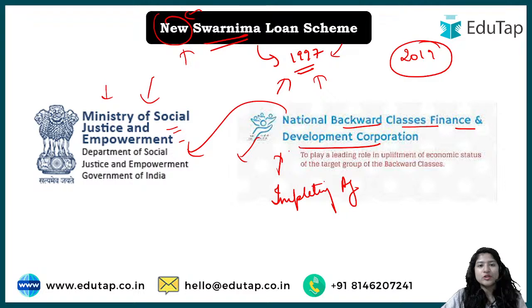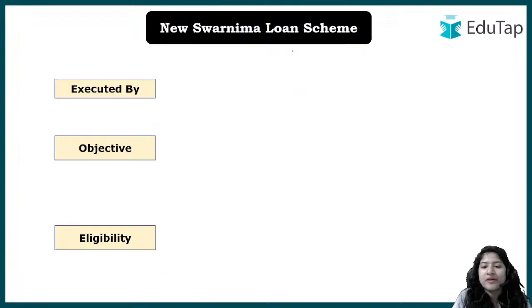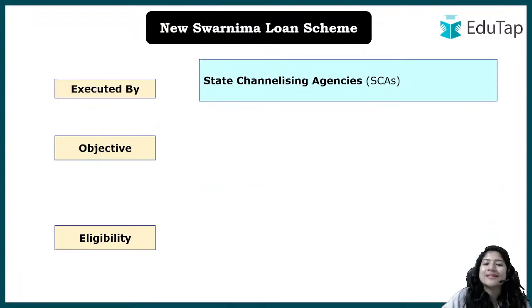Now this agency, even though it will take care of the implementation, cannot directly deal with all the people, right, because we are talking about women all across the states. So how can this one particular department take care of that? That is why, whatever loan we provide, you have to keep in mind that the loan has to be provided by the state channelizing agencies. These agencies are basically the ones that have been appointed or approved by the state government, so that through these agencies or channels the ministry can support the women.